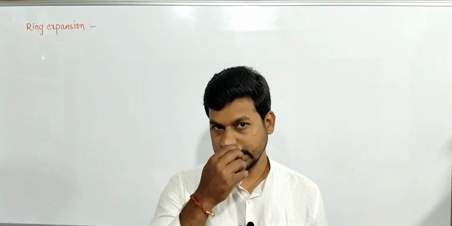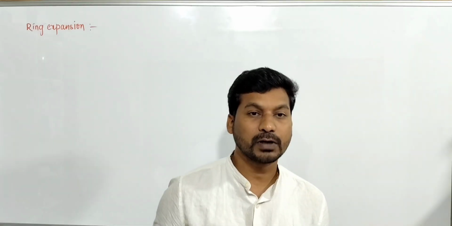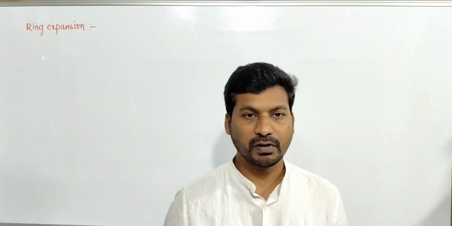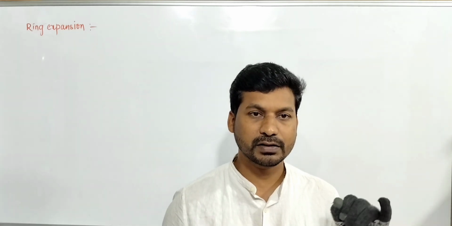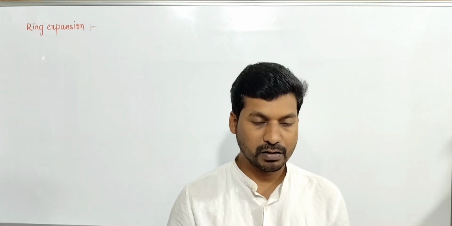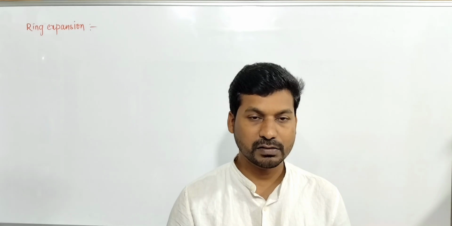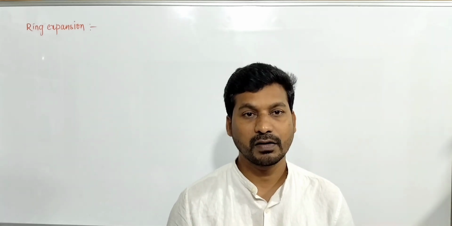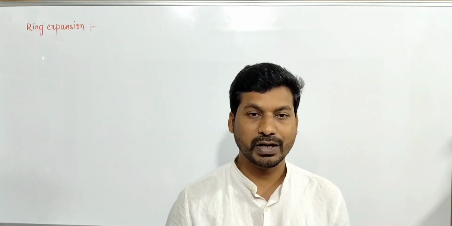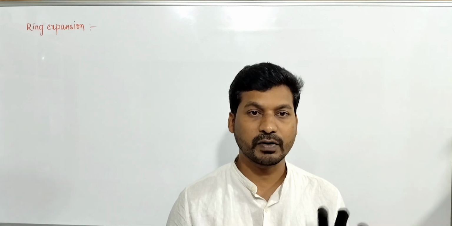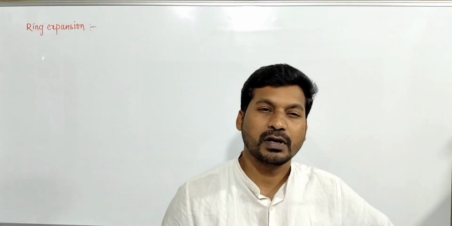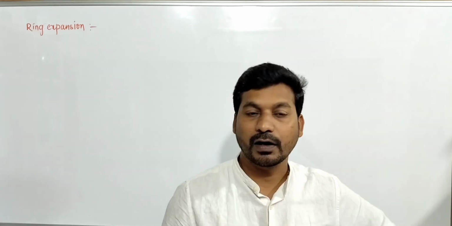This video is a continuation of carbocation. So what is the topic? Reaction intermediates. Reaction intermediates are mainly three types. Of course, there are six reaction intermediates: carbocation, carbanion, carbon free radical, carbenes, nitrenes, benzynes. But we will discuss only carbocations, carbanions and carbon free radicals, which are present in the main syllabus and NEET MHT-CET syllabus. In that, the first one is carbocation.